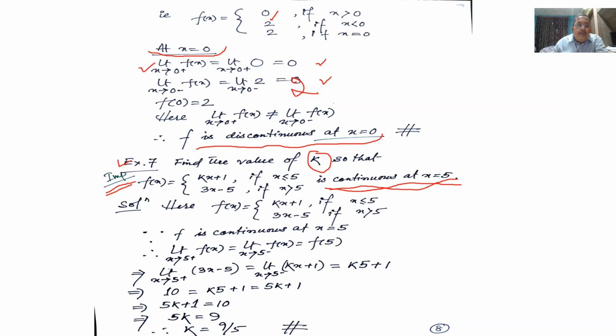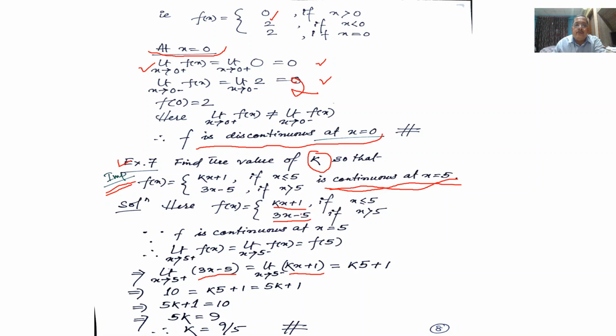So limit x tends to 5 plus, when x is greater than 5, the function is 3x minus 5. And limit x tends to 5 minus, when x is less than 5, the function is kx plus 1.